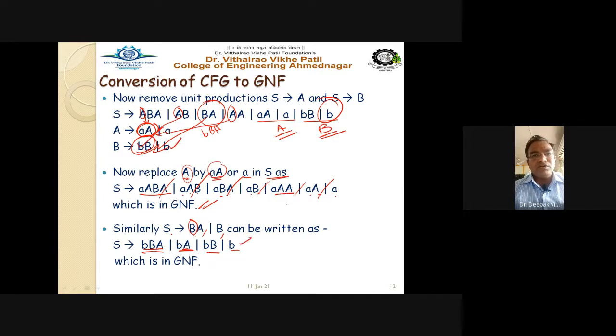So what we are doing here is bringing all the rules into the GNF format by following the rules. That particular term must start with a terminal symbol followed by any number of non-terminals, that we have to always keep in mind. Getting this point?